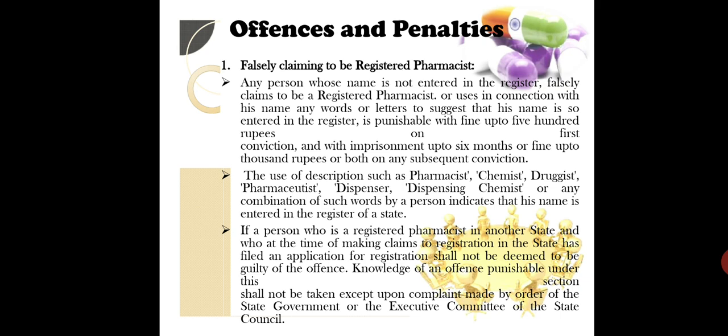The use of descriptions such as pharmacist, chemist, druggist, pharmaceutist, dispenser, dispensing chemist, or any combination of such words by a person indicates that his name is entered in the register of a state. A person who is a registered pharmacist in another state and who at the time of making claims to registration in the state has filed an application for registration shall not be deemed guilty of the offence. Knowledge of an offence punishable under this section shall not be taken up except on complaint made by order of the state government or the executive committee of the state council.